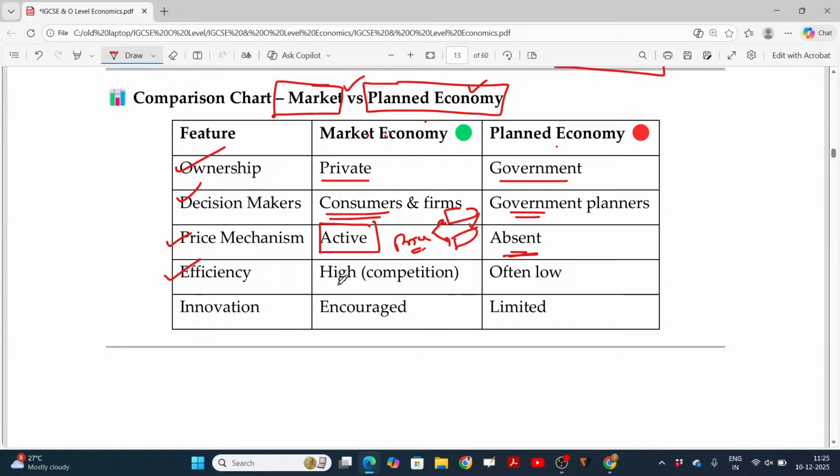Efficiency in a market economy is high because of the competition. Anybody can come, anybody can own property, so automatically efficiency is high. In a planned economy, it is often low. Innovation in a market economy is encouraged, because there is a premium or profit for innovation. The higher profit motivates firms to innovate a lot and introduce new products. But in a planned economy it is limited, because price is not the deciding factor there.